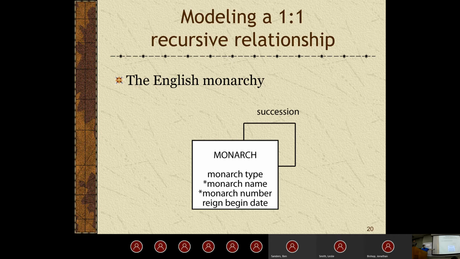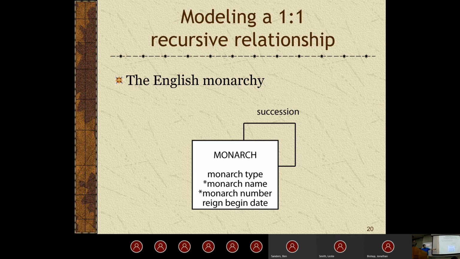So in this case, we're going to have the monarch. We're getting the monarch type, that's going to be, I guess, king or queen. Getting the monarch name, whatever their name is. Getting the number, it's going to be like first, second, third, fourth, and so on. And then we're getting their begin date for their reign, so whatever date they take the crown. I guess that's what it's called. I'm not English, in case you can't tell.